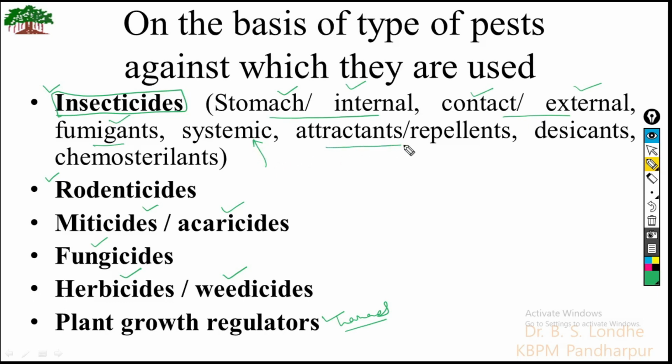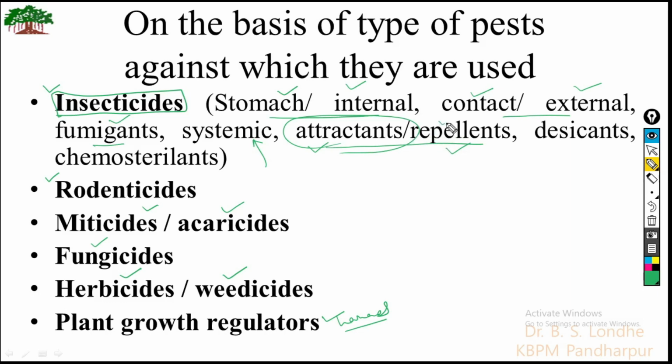There are some pheromones, sex hormones, which are used to collect or repel. They are known as attractants or repellents for insects, and by this action we can collect the insects in a trap and get rid of the disadvantages of insects in the agricultural plot.